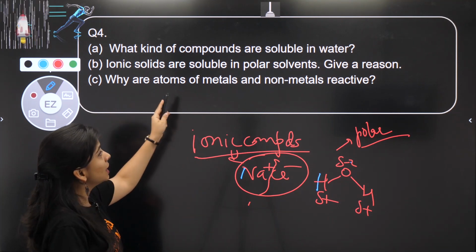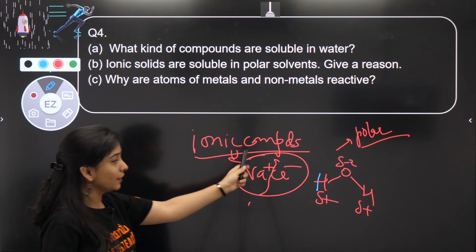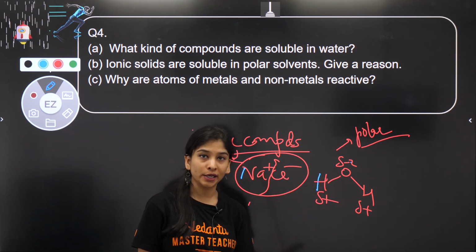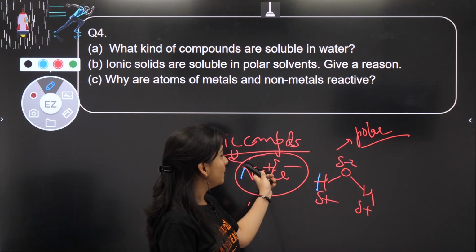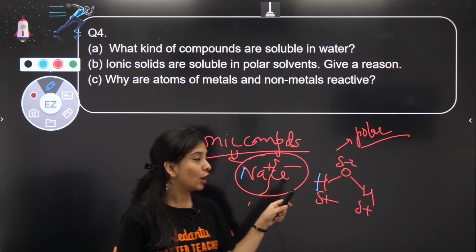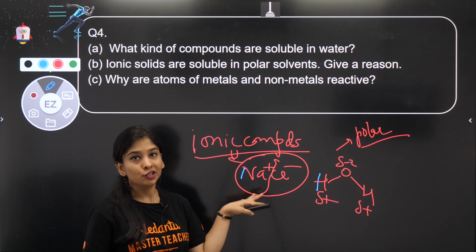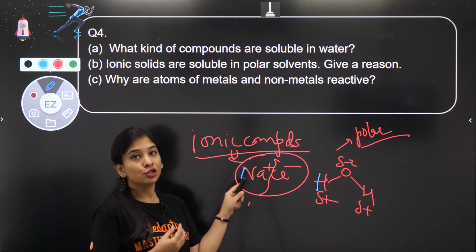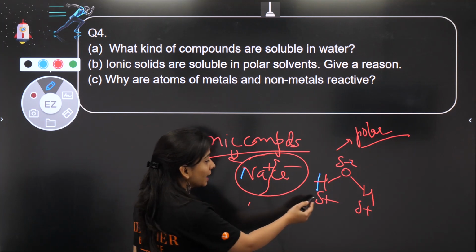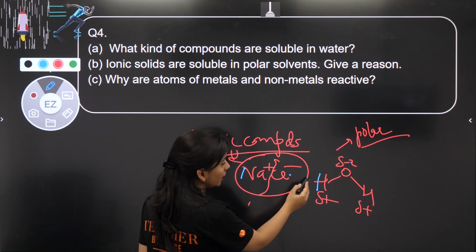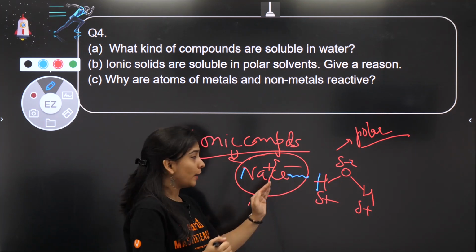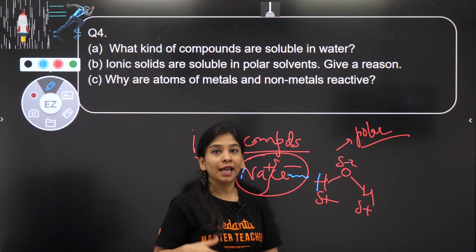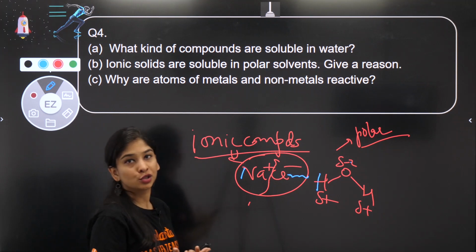Okay. Ionic solids are soluble in polar solvents. Give the reason. I have given the reason again. Water is also a polar solvent only. Why is this dissolved? Because like dissolves like, water has almost the same kind of nature, polarity, charge separation, which helps your substance to better dissociate. तो वो आके क्या करेगा? पॉजिटिव वाला साइड इसको बोलेगा मैं नेगेटिव और ये इसकी तरफ जाएगा तो ये इसको वीक कर देगा. ओके, सो it helps to better dissociate and dissolve into it.